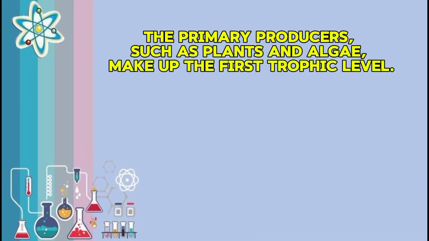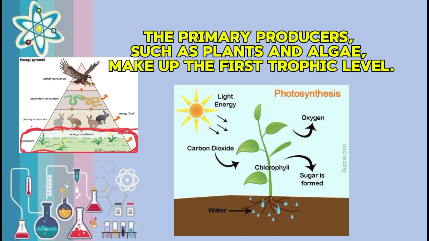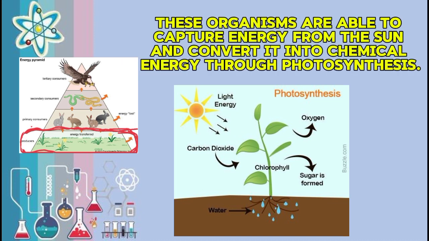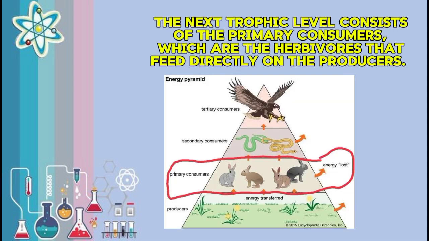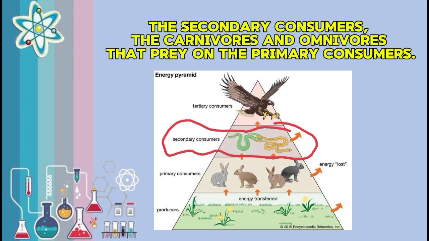The primary producers such as plants and algae make up the first trophic level. These organisms are able to capture energy from the sun and convert it into chemical energy through photosynthesis. The next trophic level consists of the primary consumers, which are the herbivores that feed directly on the producers. Then there are the secondary consumers, the carnivores and omnivores, that prey on the primary consumers.